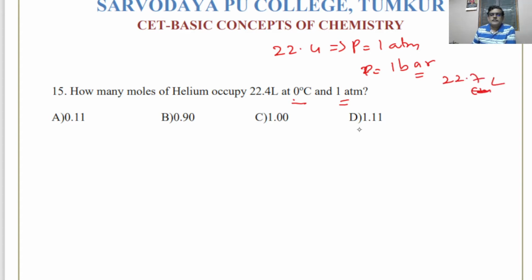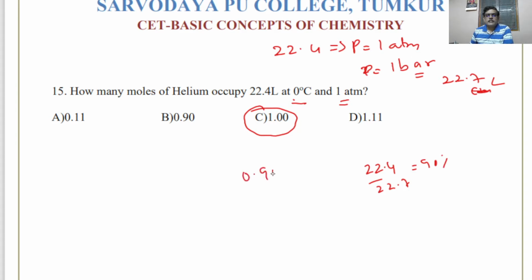So the answer should be 1. So exactly 1 mole of helium will occupy 22.4 liter at 0 degree centigrade and 1 atmosphere. If 1 bar is given, then it becomes 22.4 divided by 22.7, almost 90% of it, so 0.90 is the answer.